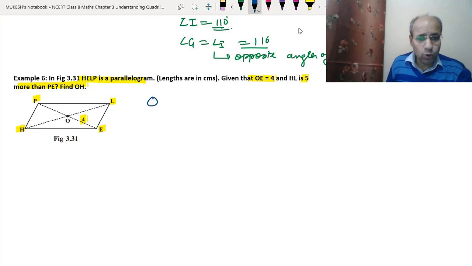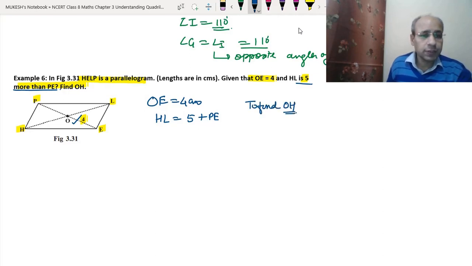What is given? OE is equal to 4 centimeters. This is the OE which is given. And it is given that HL is 5 more than PE. So that means HL is equal to 5 plus PE, or you can write PE plus 5. We don't know the PE, and we have to find OH. OH is from here till here. For this we need to find the HL, and to find the HL we need to find the PE. So how will we find the PE?